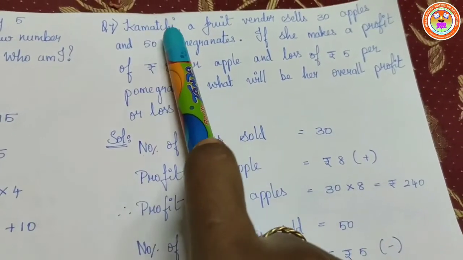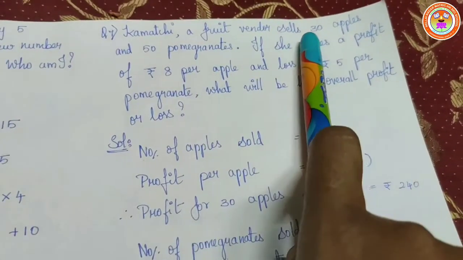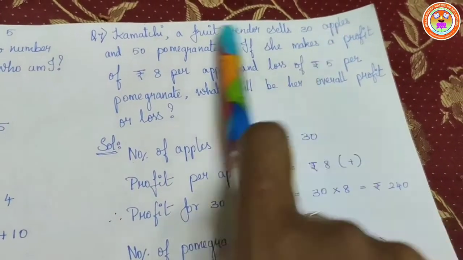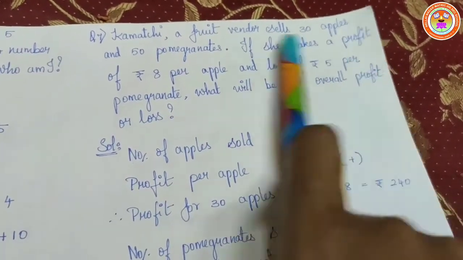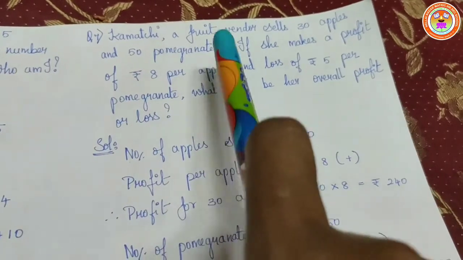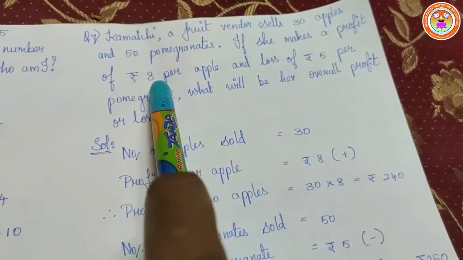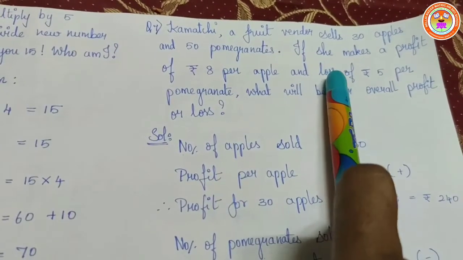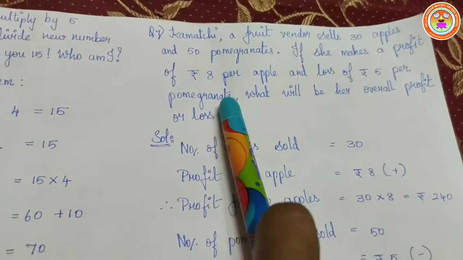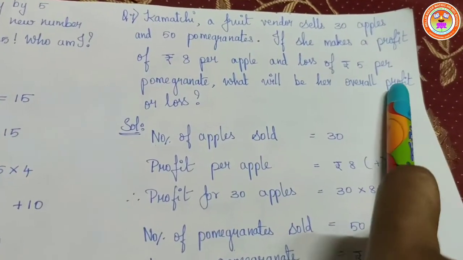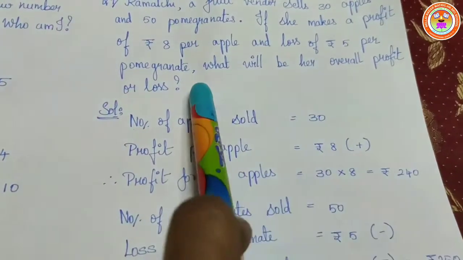She is selling 30 apples and 50 pomegranates. For one apple she is making a profit of 8 rupees, and she is facing a loss of 5 rupees per pomegranate. I have to find out what will be her profit or loss.